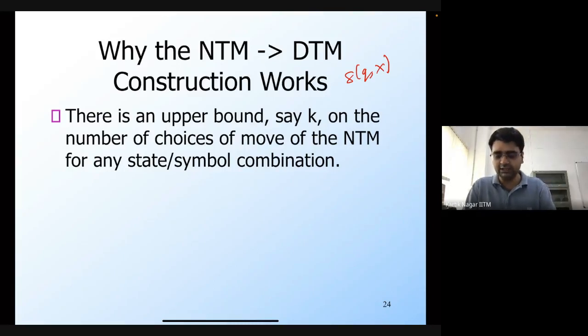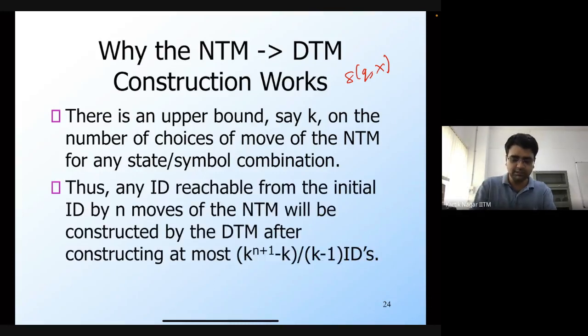Each delta qx is a set, so we find the set with the maximum cardinality, and this is guaranteed to be finite, because there are only a finite number of moves and only finite combinations of state and symbol. So let's say that there is this upper bound k on the number of choices of the move of the NTM for any state symbol combination.